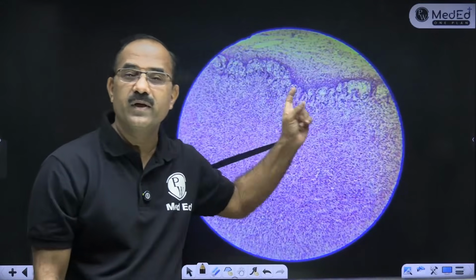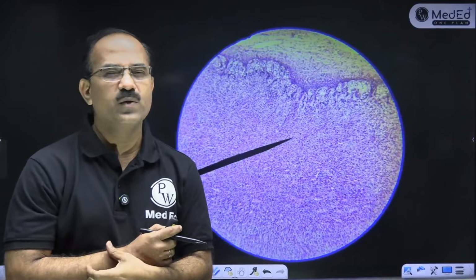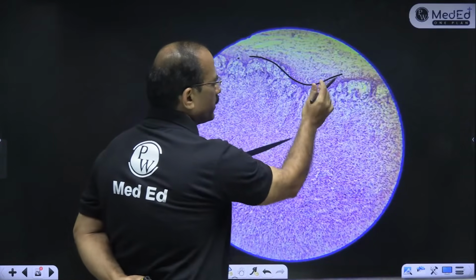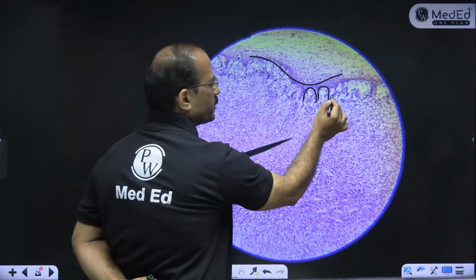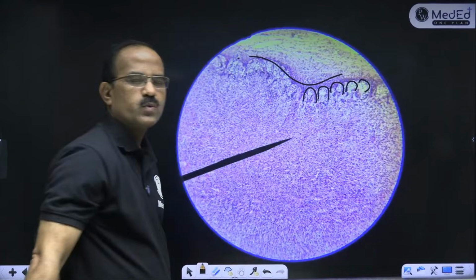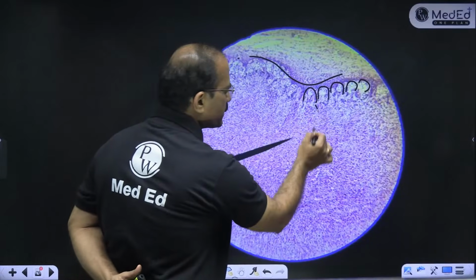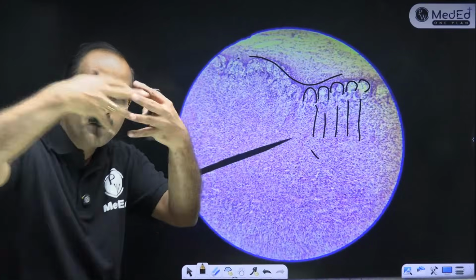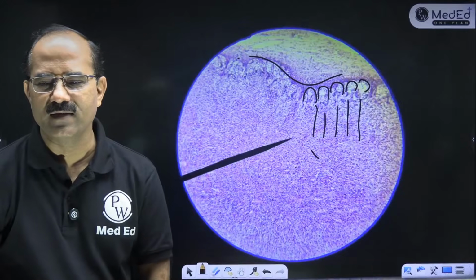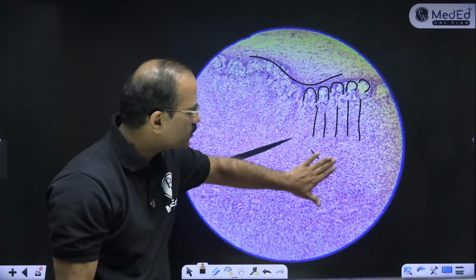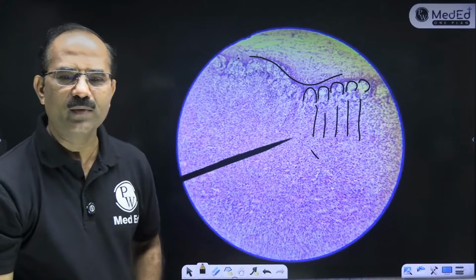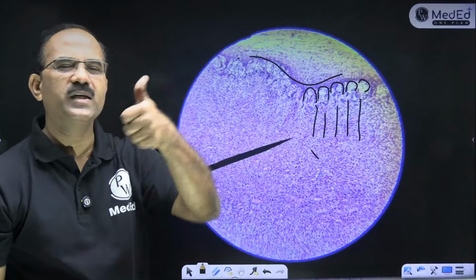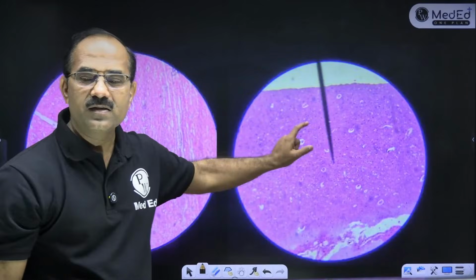Another very difficult slide to identify is adrenal gland. Adrenal gland is a little difficult. So this is a capsule. Then the first layer has umbrella-shaped cells. What is this? Zona glomerulosa. Then you get straight cells. This is zona fasciculata. And then what is this? They merge. That is reticularis. So zona glomerulosa, fasciculata, reticularis. So this is a slide of adrenal gland. It is a little difficult. You have to revise pituitary and adrenal. This is another difficult slide.